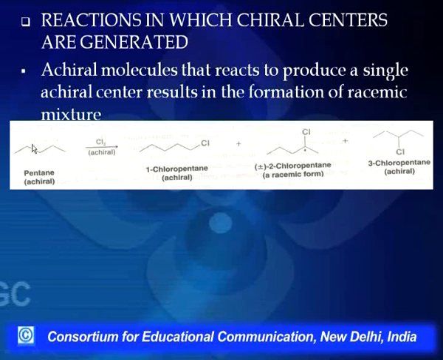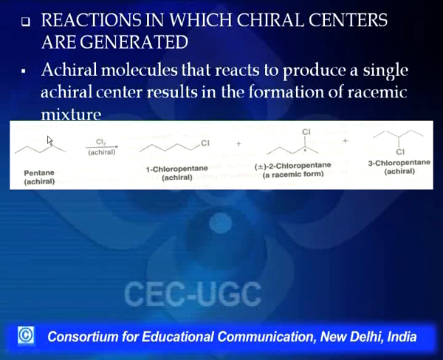When I say it is not optically active, that is, it does not have a chiral carbon or an asymmetric carbon. What is a chiral carbon or an asymmetric carbon? It is a carbon which is attached to 4 different groups. So this molecule is achiral. And here the reagent is also achiral, that is, it is not optically active.